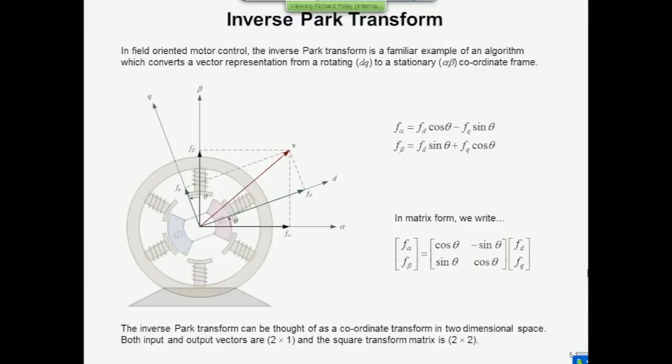Now, it's used in various places in science and engineering. One place it comes up very commonly is motor control, but you may not realize that it was happening. This is a transformation that appears in what's called field-oriented control in motor control. Do people know what I'm talking about when I talk about the inverse Park transform? Has anybody heard of that? There are no hands at all. Oh, there's one half hand, so a couple of hands. All right, so I feel sort of justified in explaining a little bit about the inverse Park transform.